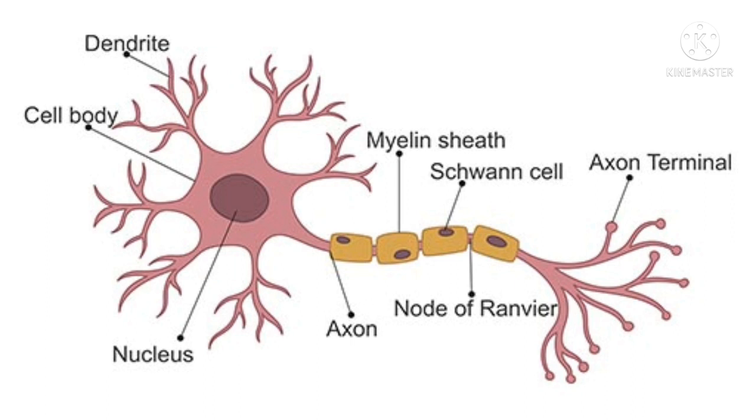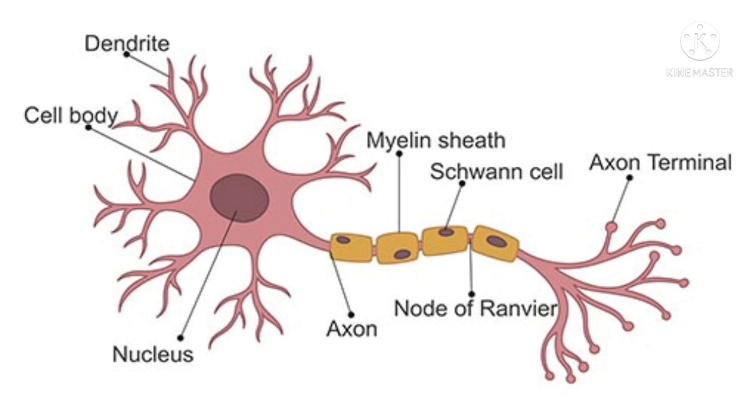The nervous system is made up of nervous tissues. It is formed of three distinct components: neurons, neuroglia and nerve fibers. Clear?